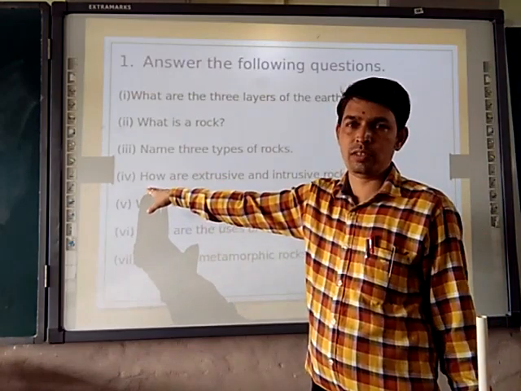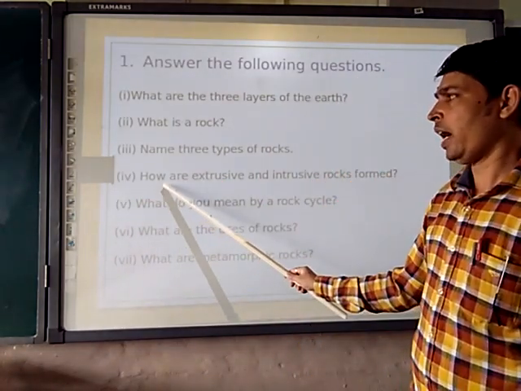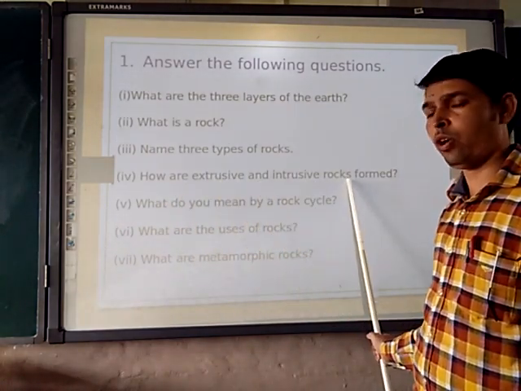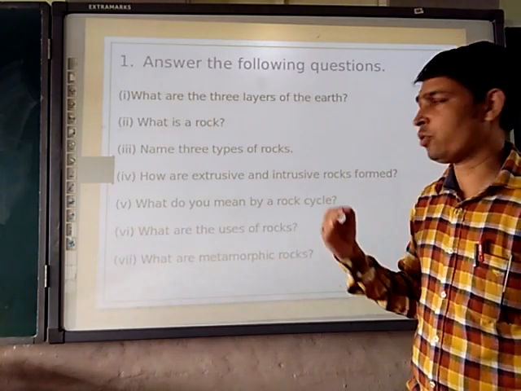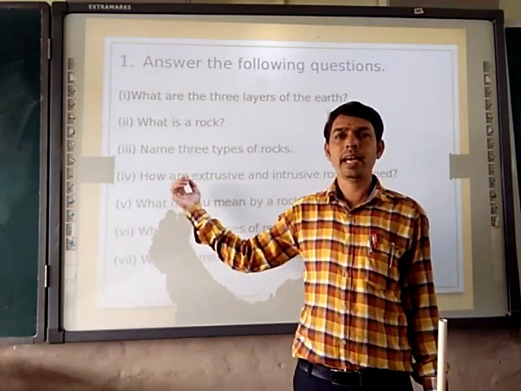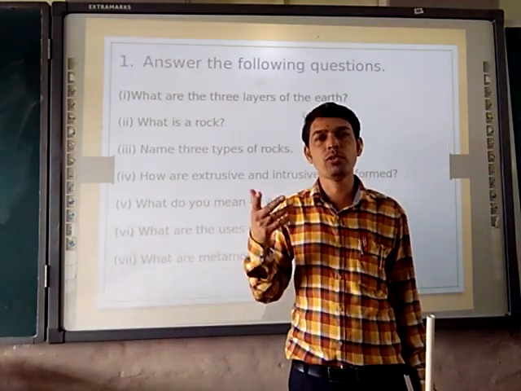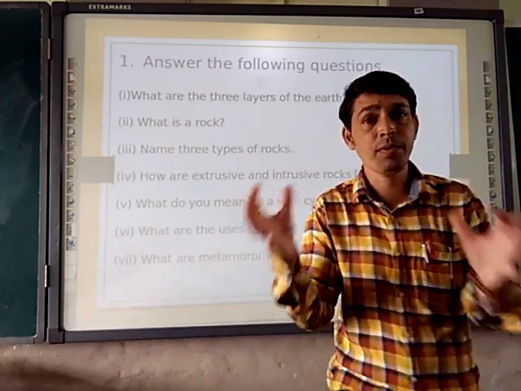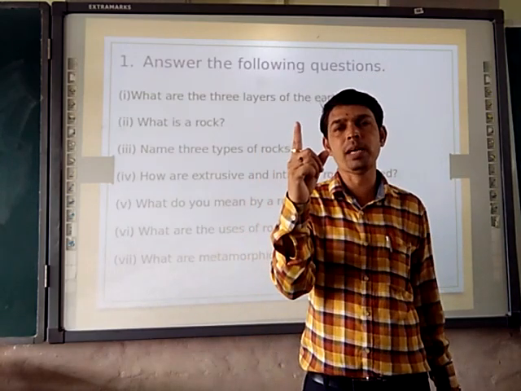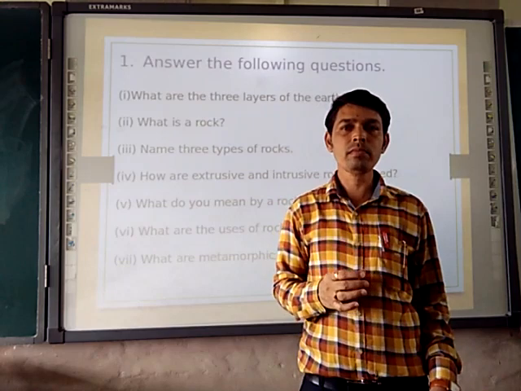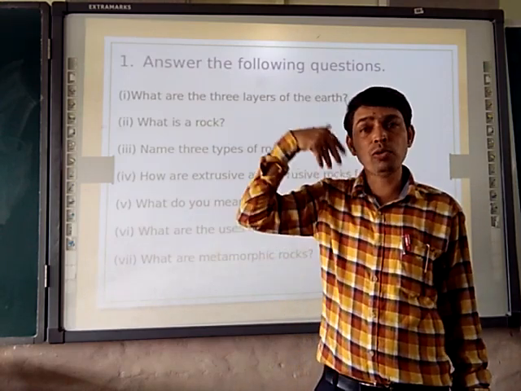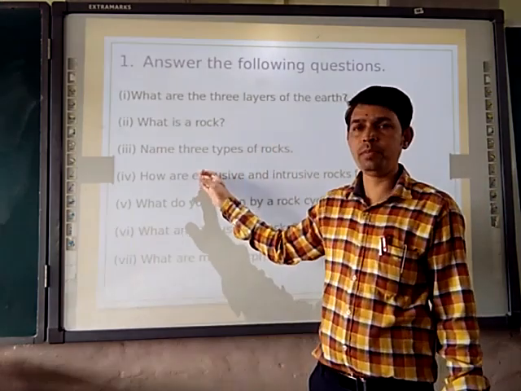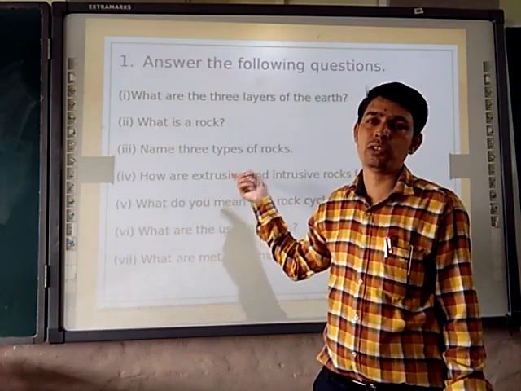Moving to the fourth question. The fourth question asks: how are extrusive and intrusive rocks formed? For a clearer picture, we are moving into a flashback where we have seen the types of rock. The first type of rock is igneous rock. The igneous rocks formed outside the earth, above the earth, are called extrusive igneous rock.